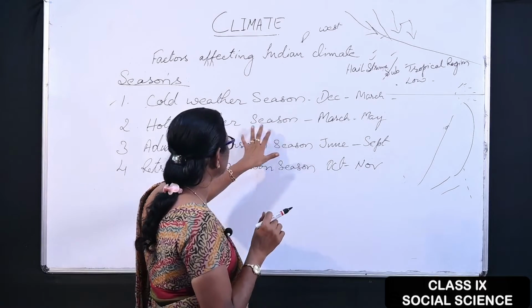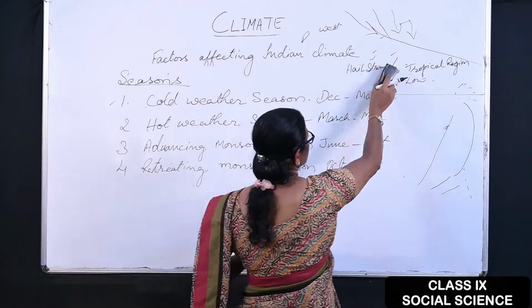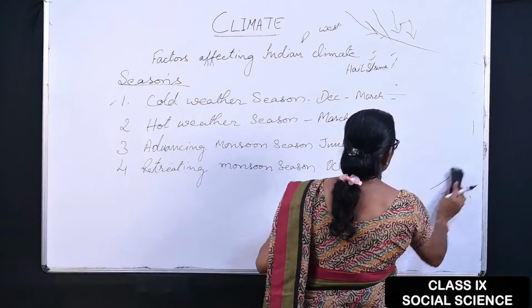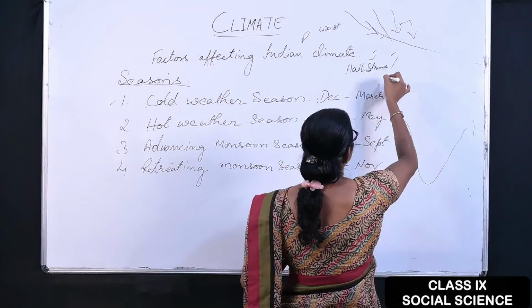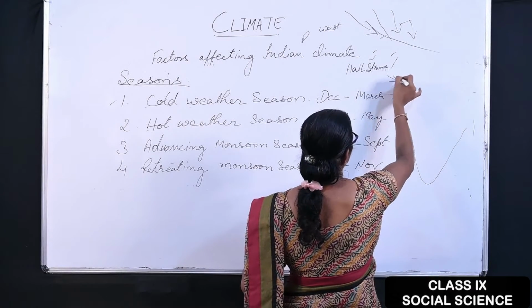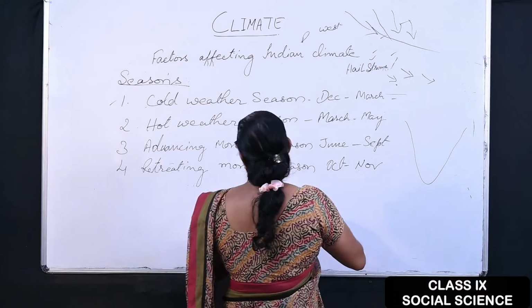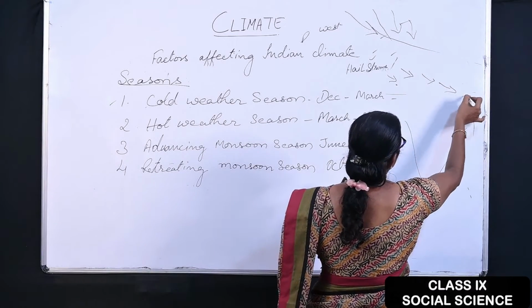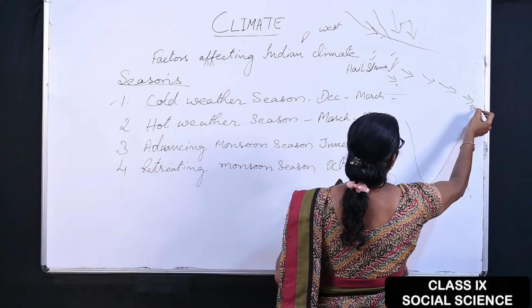Next is hot weather season. After the cold weather season, in the southern part of India, as nowadays you know, in India, from the western part, the loo blows. These are small winds which blow towards the eastern part of India, from Rajasthan to Orissa.